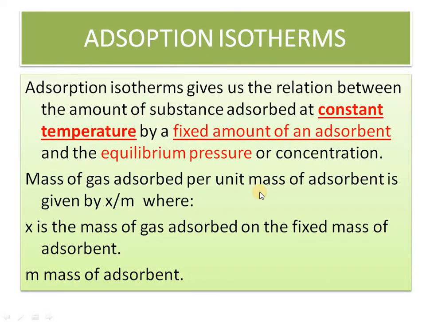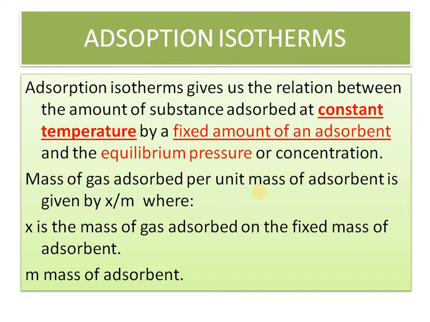Now next is adsorption isotherms. Isotherms: iso means same, therm means temperature. So temperature is constant. Here the constant parameter is temperature. Then what is the variable? The variable is pressure. Along with that, the next variable is x by m.